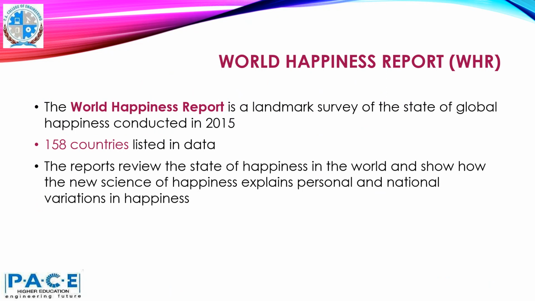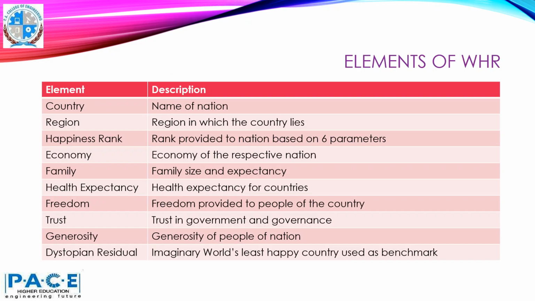The World Happiness Report is a landmark survey of the state of global happiness conducted in 2015, in which a survey of 150 countries was done. The report reviews the state of happiness in the world and shows how the new science of happiness explains personal and national variations in happiness.